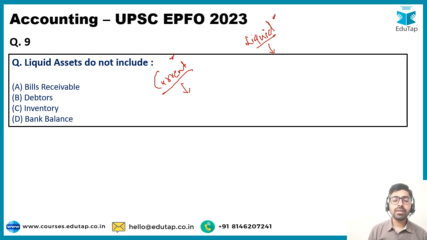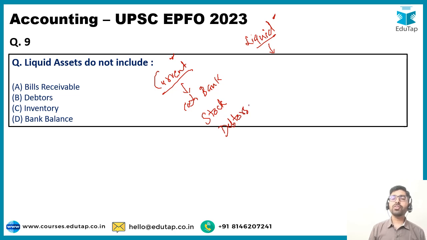So if we talk about current assets, we have many assets coming under it. Your cash, your bank is part of it. Your stock, your inventory is part of it. Okay, your debtors or receivables, they are part of it, and lots of other stuff is going to be part of it. But when we are talking about liquid assets, we have to be careful about which current asset will come under the category of liquid assets and which will not. So you have to be very, very careful.